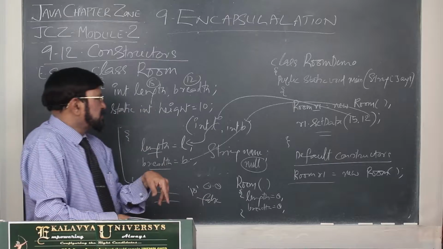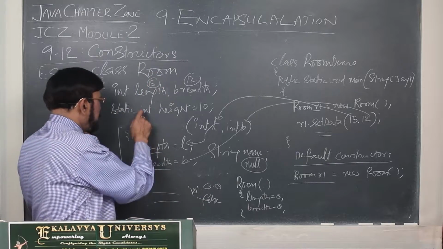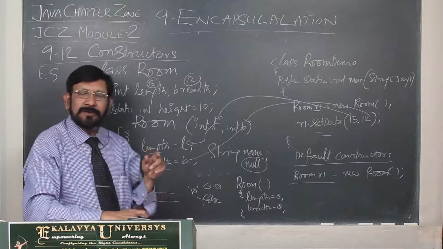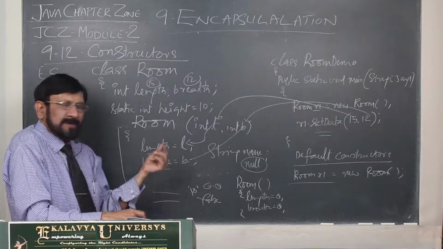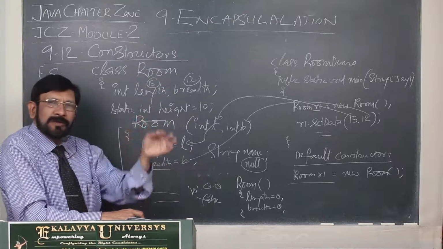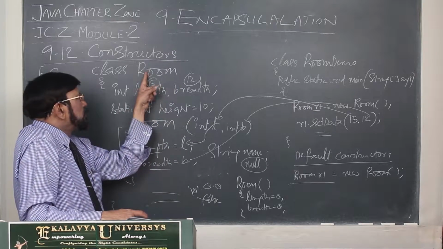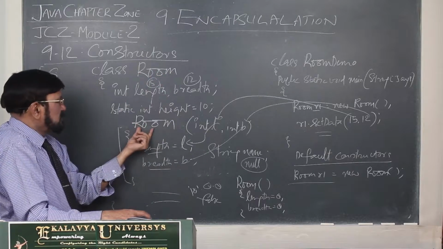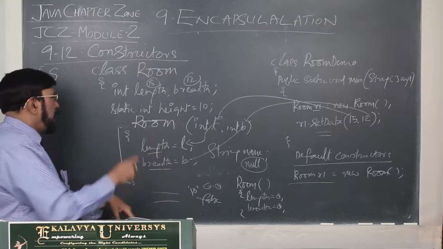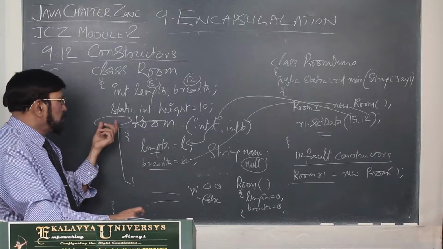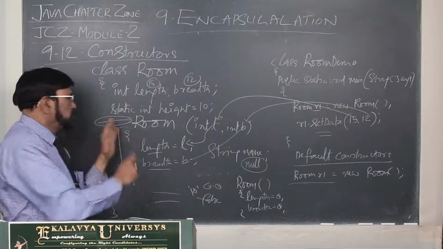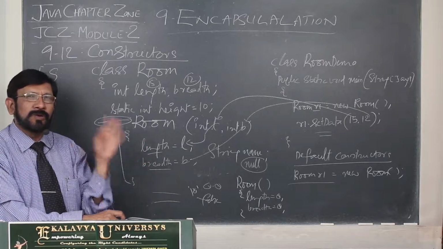You call it a constructor, and whatever is the name of the class in which you are defining the constructor, that name only you have to take, including case. Here Room, R capital, remaining lowercase, mixed case. The same thing I have to use. And earlier I used the void return type. Don't use any return type, including void.